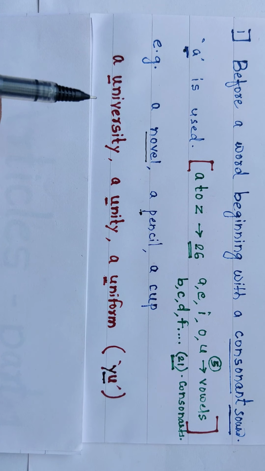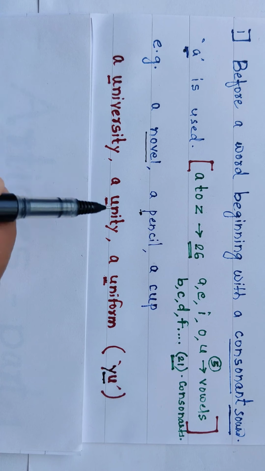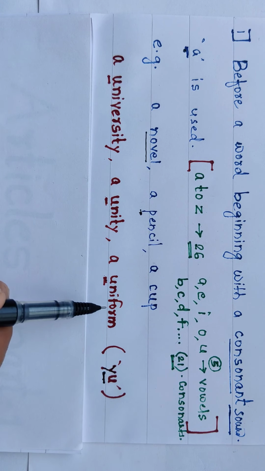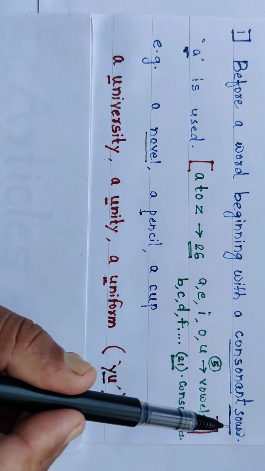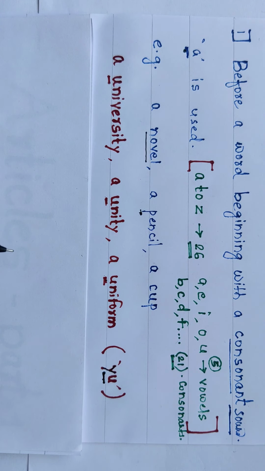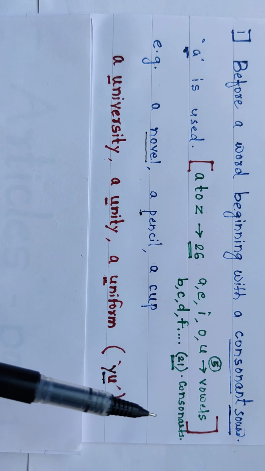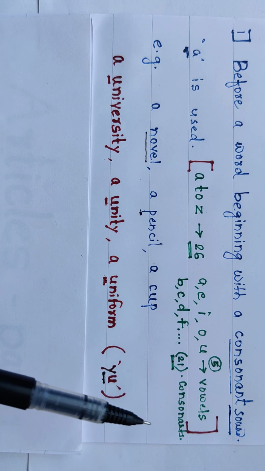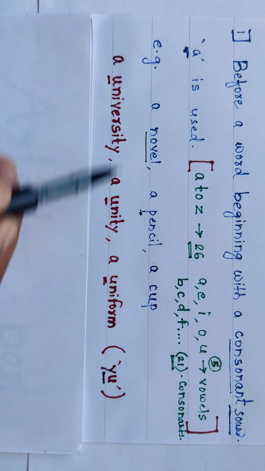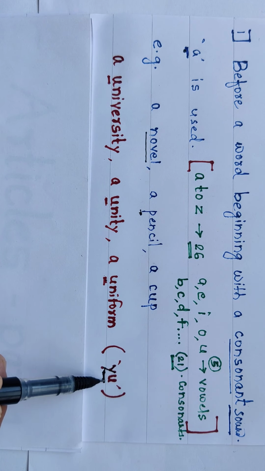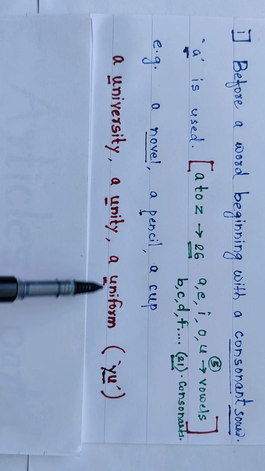Therefore, we are using A before it: a university, a unity, a uniform. Okay, so before a word beginning with a consonant sound, A is used. What do we have to focus on? If there is a consonant sound, not the spelling. The spelling is from U, but the sound is YU coming here. Therefore, we are going to use A before these words: a university, a unity, a uniform.